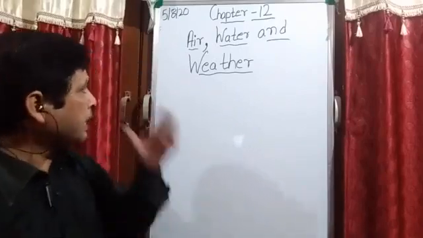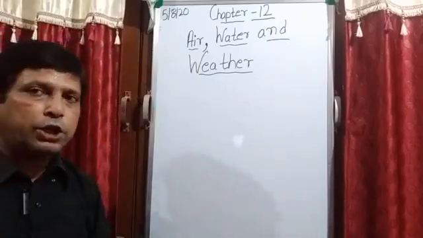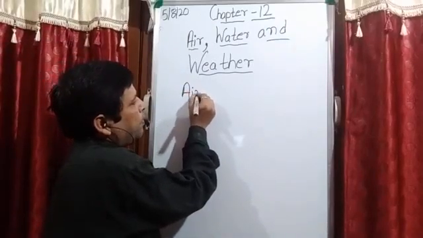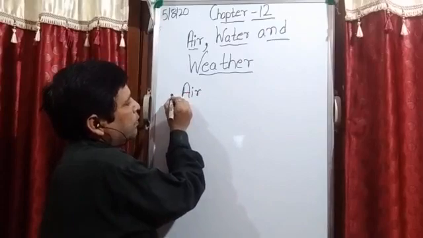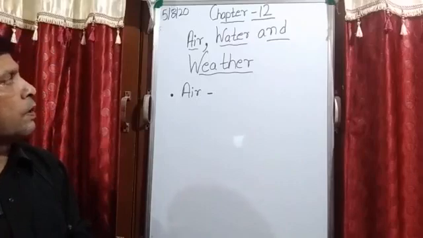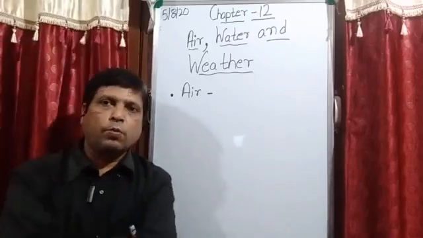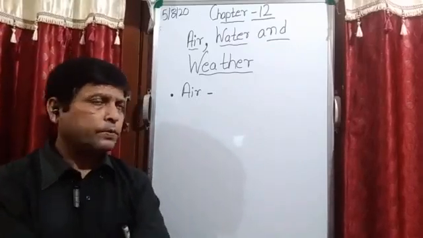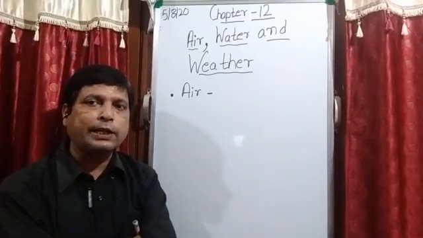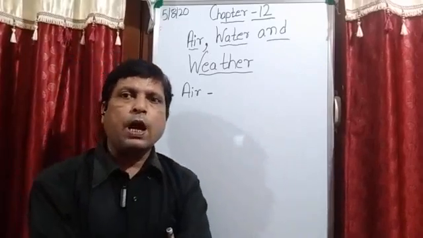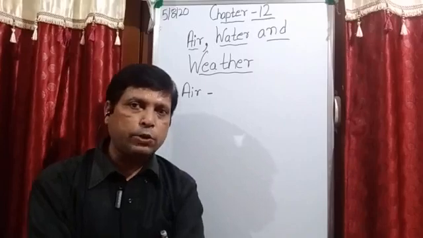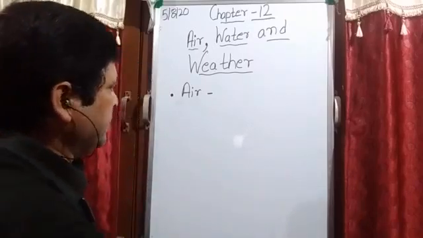Okay, now let's do some discussion on air. Now see, students, air is what type of a resource? It is a natural resource. A layer of air surrounding the earth is known as atmosphere.